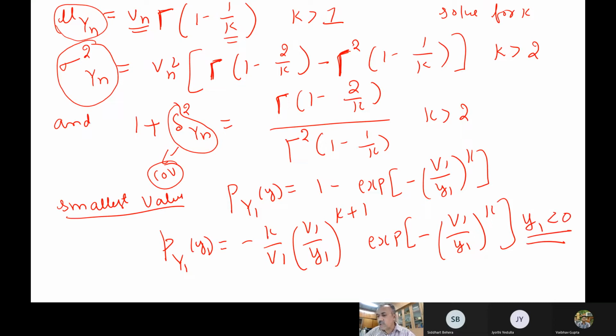So this is for the smallest value, and the earlier one is for the largest value. Here also you can find the parameters v1 and k, which are linked to the mean value and the standard deviation. Similarly, the mean value of y1 is the same as u1 times gamma function of 1 minus 1 by k.